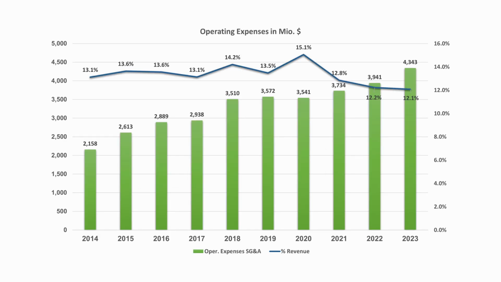Now let's check the efficiency of the company. In other words, analyze the operating cost. The cost for SG&A, which means sales, general and administrative costs, is $4.34 billion. The costs are increasing every year. However, their percentage of the revenue has decreased in 2022 and 2023, which means the company has good operating leverage and is getting more efficient.